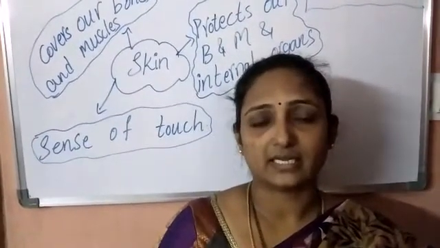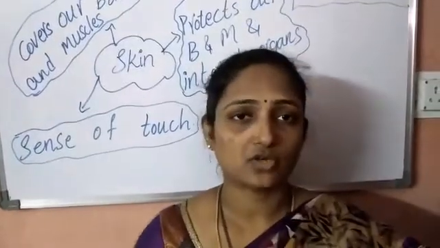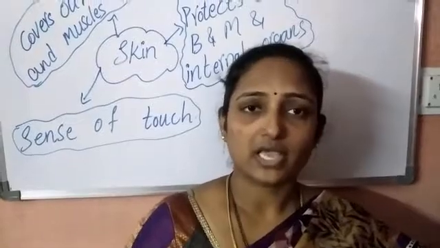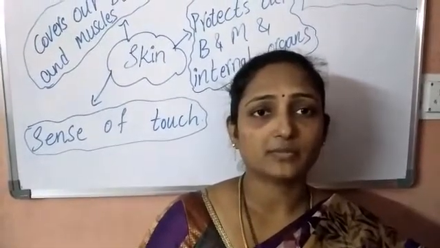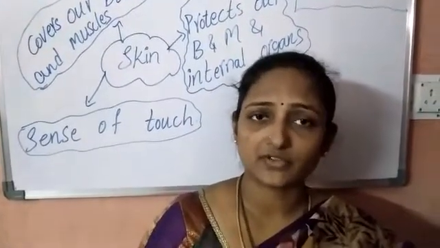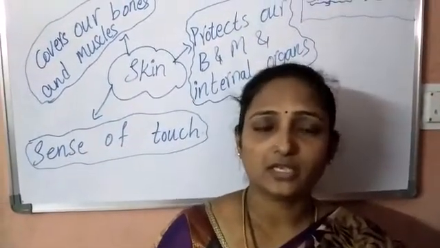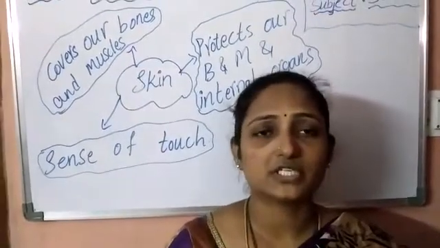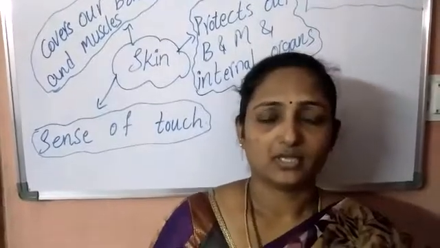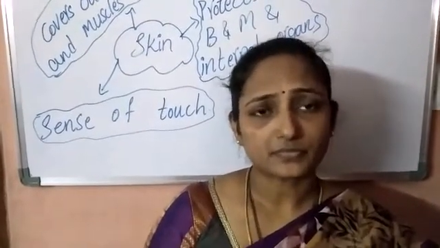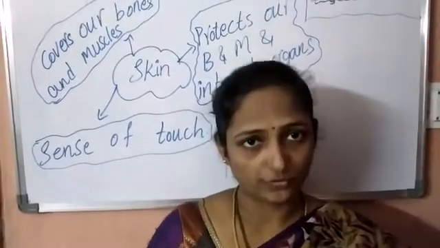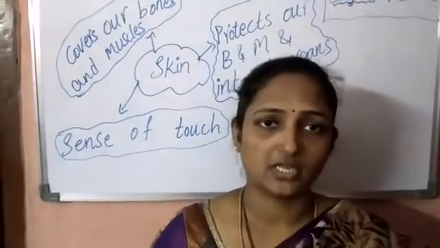To take care of this skin, and these bones, muscles and joints, we need healthy food and regular exercise. Healthy food comes from good vegetables, green vegetables, leafy vegetables. If you take them, you will get the required nutrients which you need for your bones, muscles and joints. So children, we should take care of our body by giving good food and by exercising regularly.